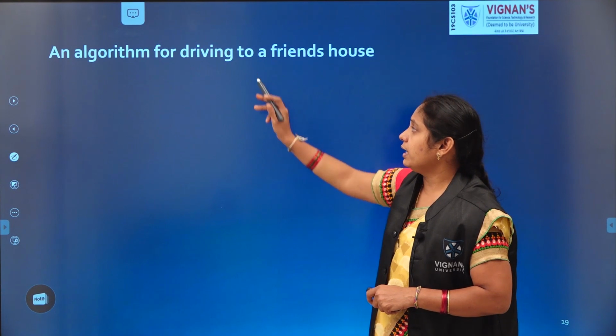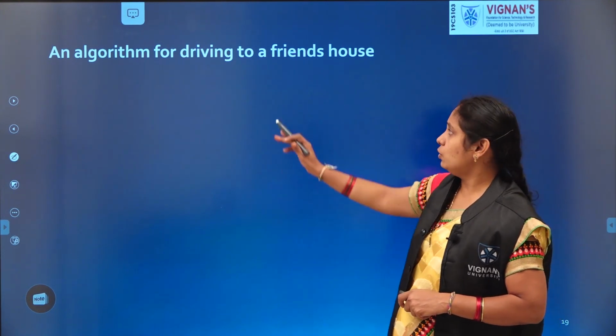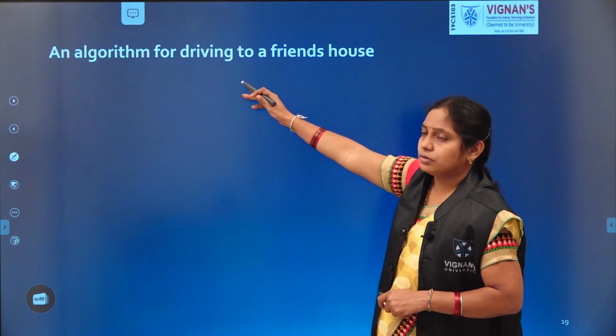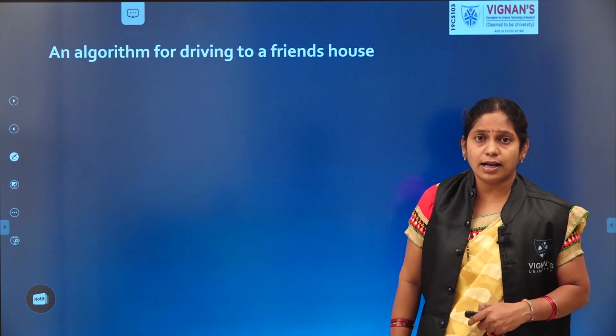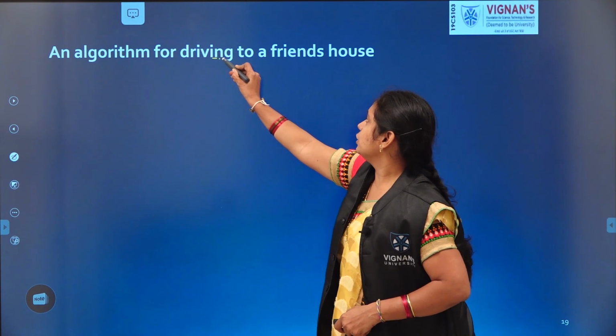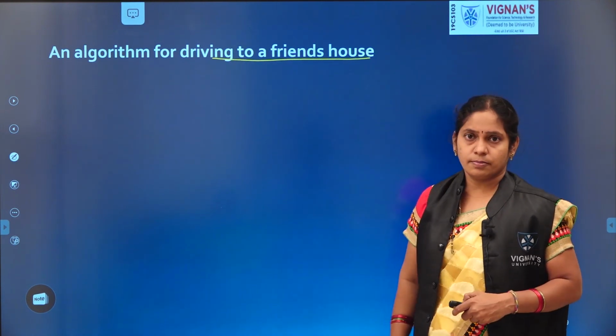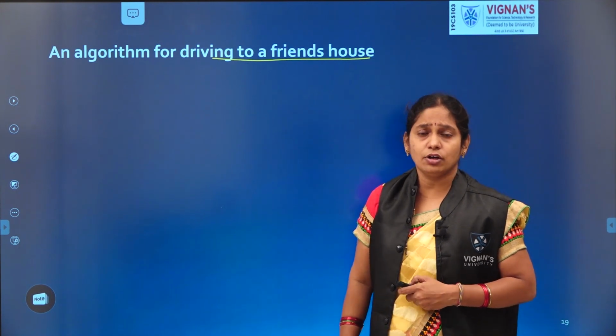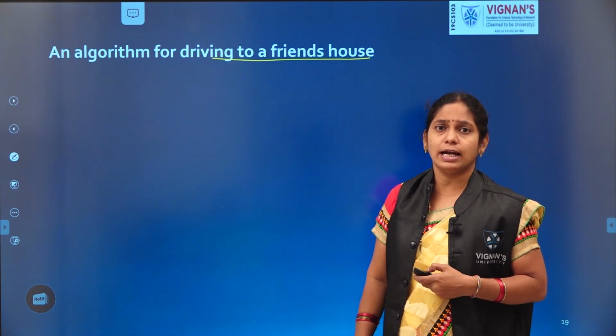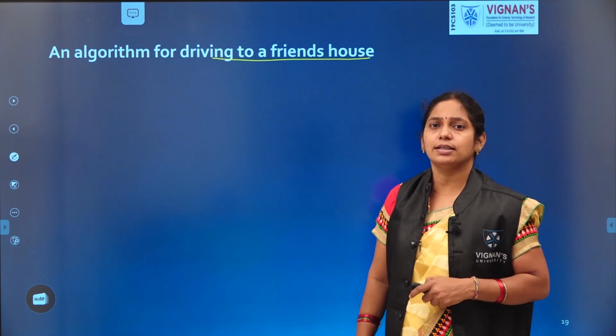Now see, take another example. How to write an algorithm for a task that is driving to a friend's house. Here our task is driving to a friend's house. Now we need to write an algorithm here. How to write the algorithm? What we need to do before starting the algorithm? First we should get the requirements.